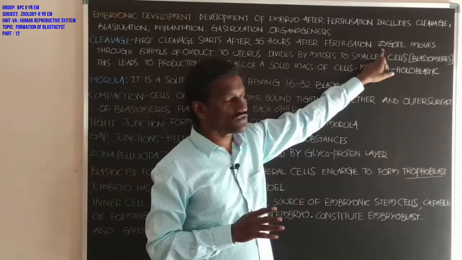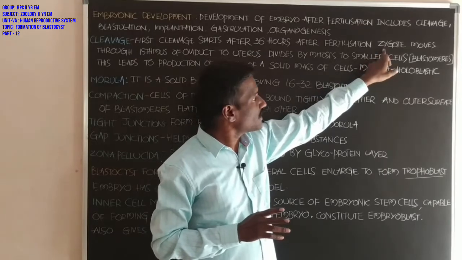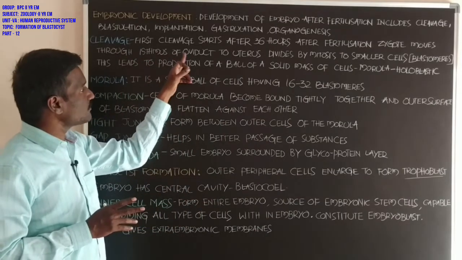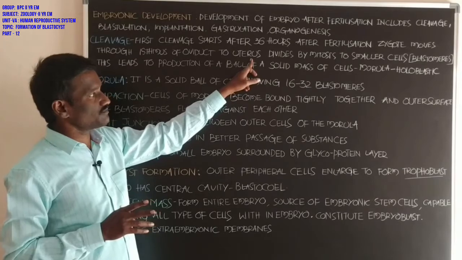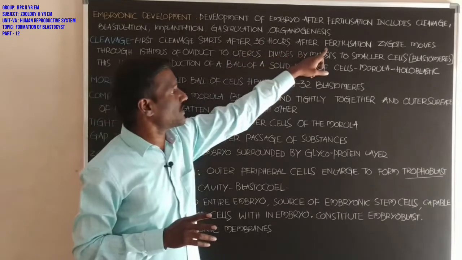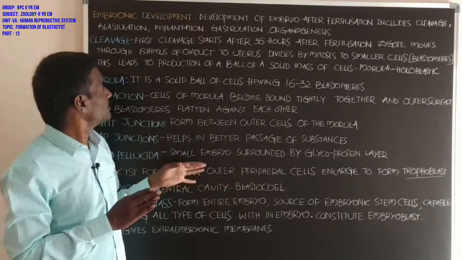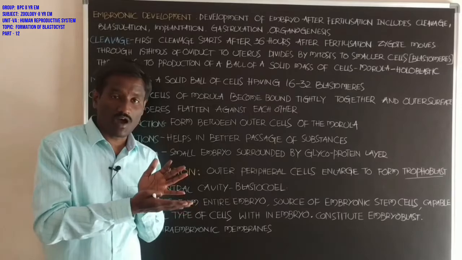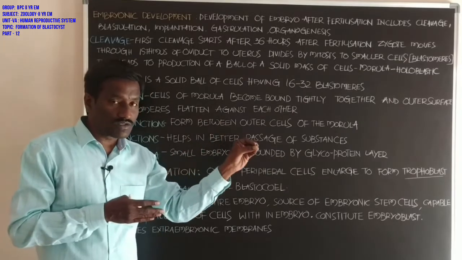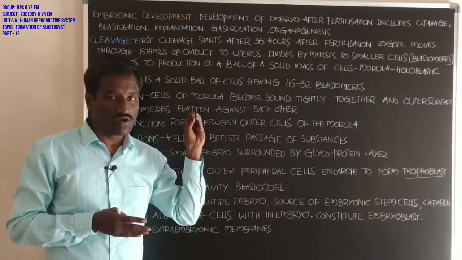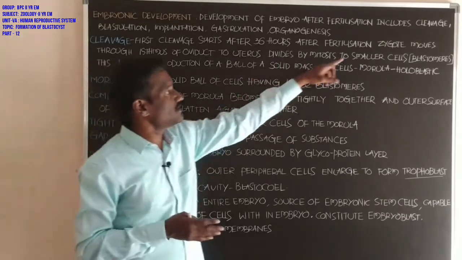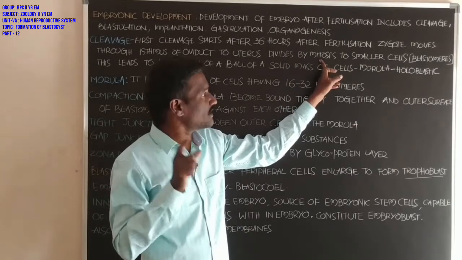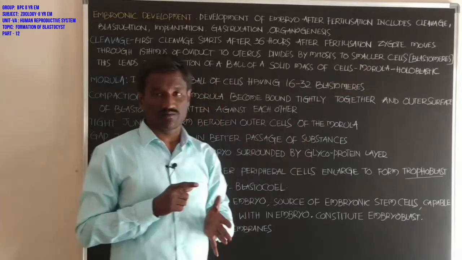Student, after the zygote is formed, it moves through the isthmus part of the oviduct, the fallopian tube, towards the uterus. The zygote divides by mitosis into smaller cells.